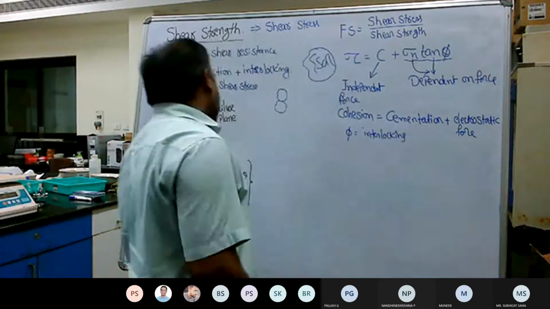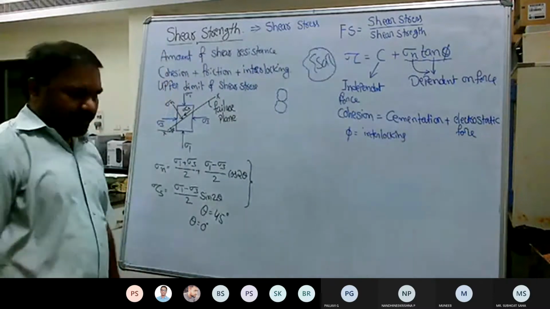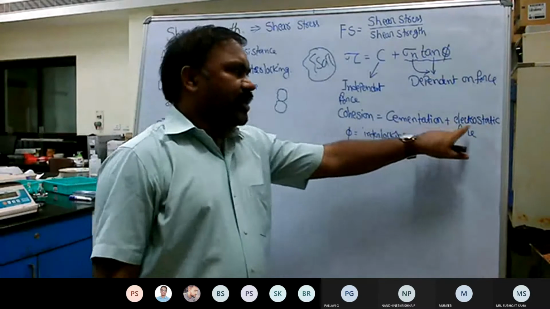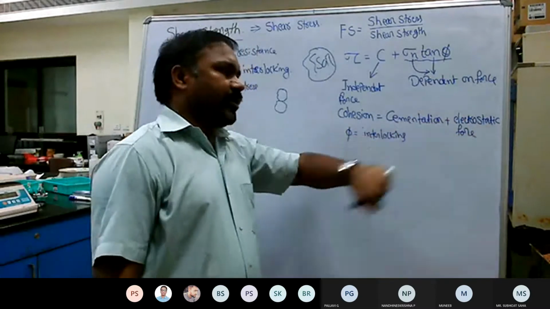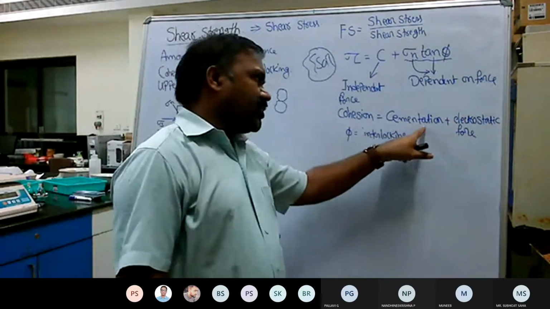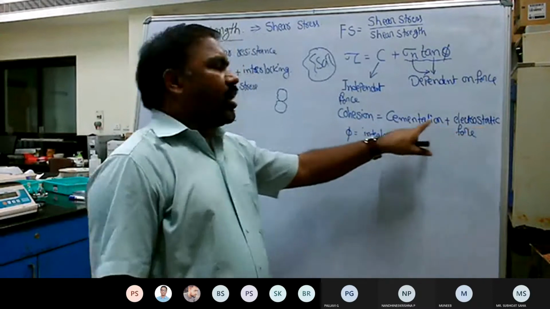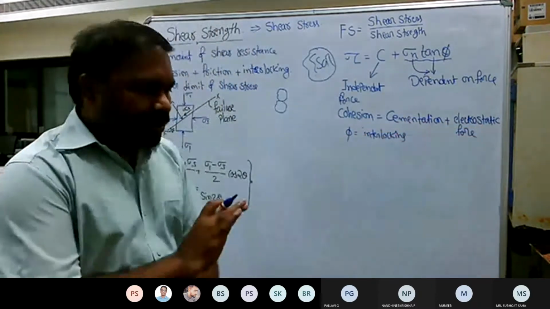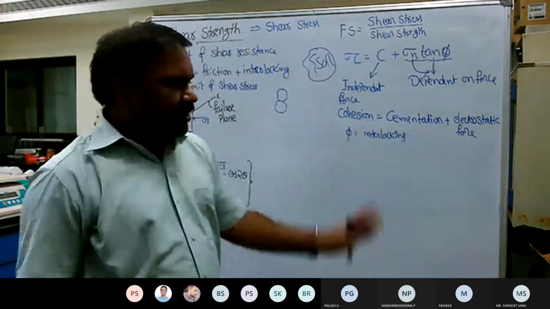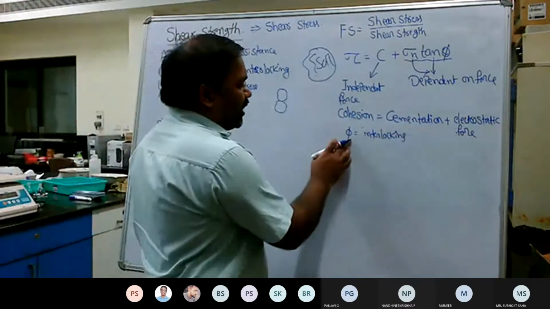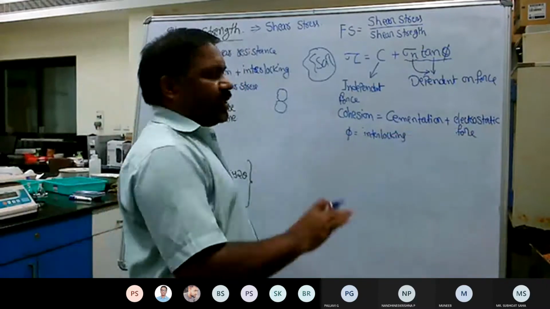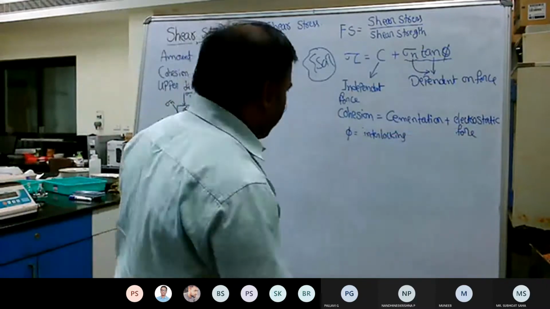So there is no cementation, no electrostatic force, nothing. Cohesion is because of cementation plus electrostatic force, the combined effect of these two. Maybe a combination of cementation plus electrostatic, or maybe cementation alone, or maybe electrostatic force alone. All three permutations are possible in the case of cohesion. While on the other hand, the angle of internal friction is purely due to the interlocking. There is no other terminology involved in it.